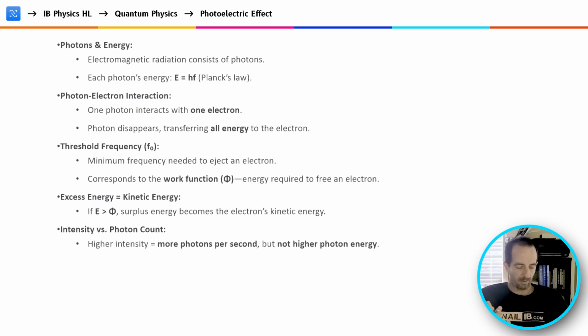And also, a part of Einstein's theories here was that higher intensity equals more photons per second, but not necessarily higher photon energy.